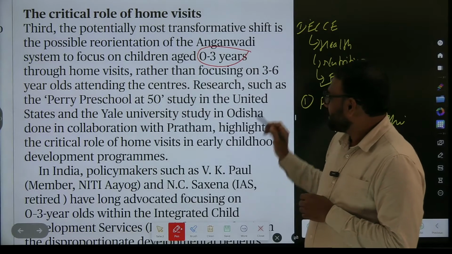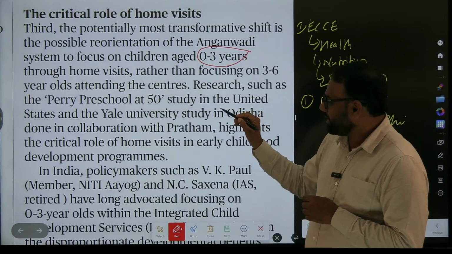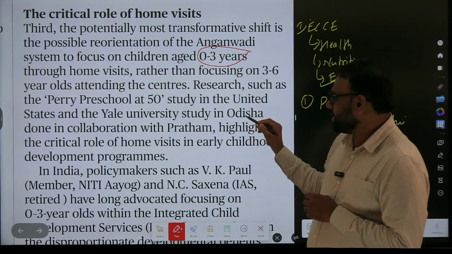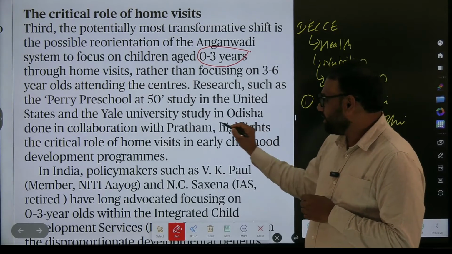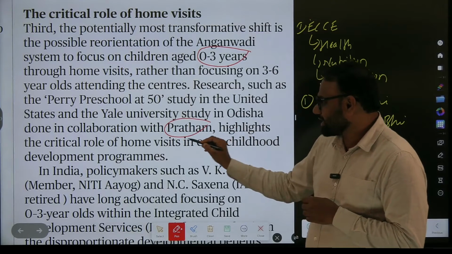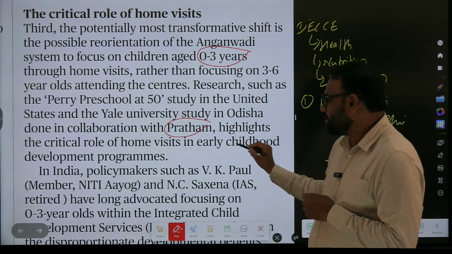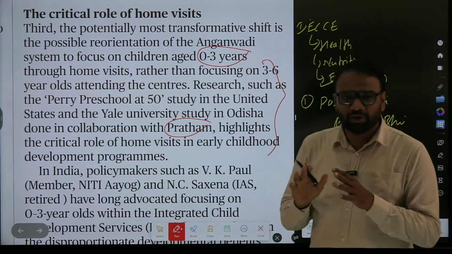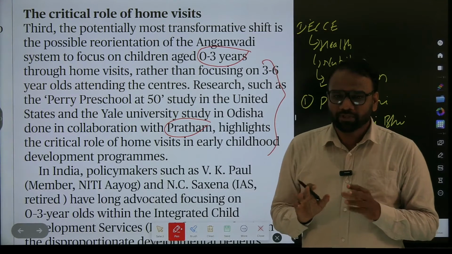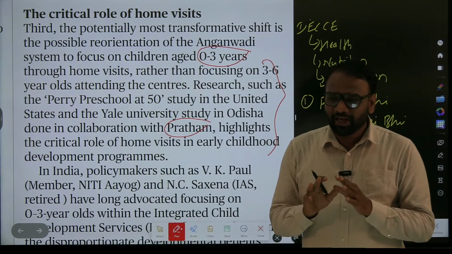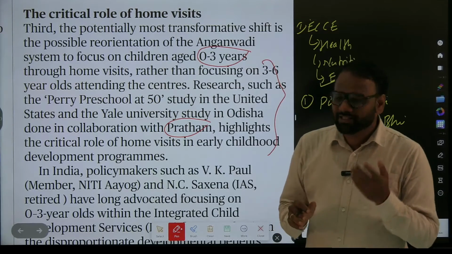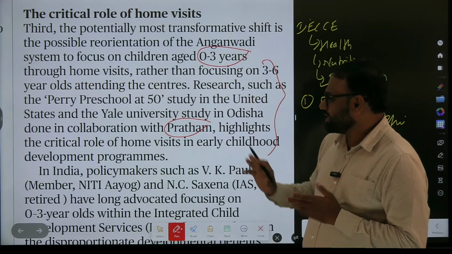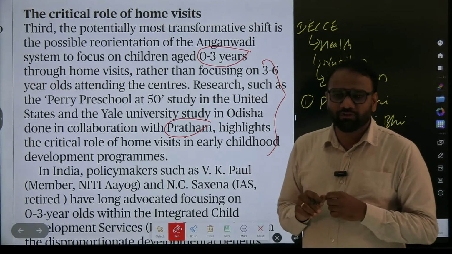Research such as the Perry Preschool at 50 study in the United States and the Yale University study in Odisha, done in collaboration with Pratham, highlights the critical role of home visits in early childhood development centers. Such things we will quote in mains. They are never going to be asked in prelims. The Perry Preschool study by the United States and Yale University are not important from the prelims point of view.